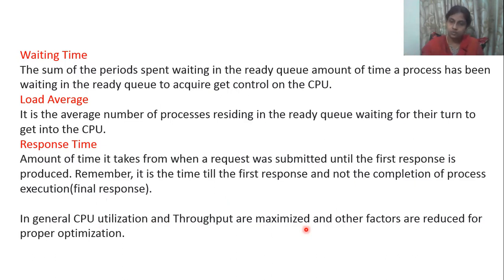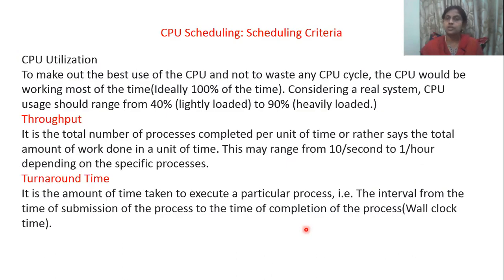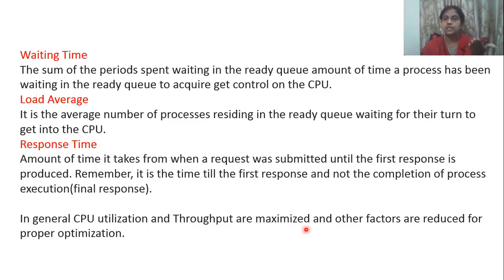So today's concept, we discussed scheduling criteria. Criteria means CPU utilization, throughput, turnaround time, waiting time, load average, response time. The best CPU scheduling is when CPU utilization and throughput are high and the remaining things are kept low. When my process is working, waiting time should be less.